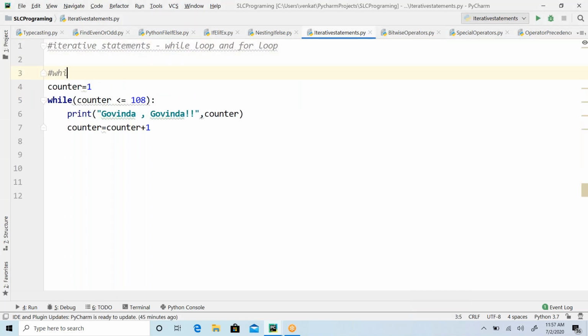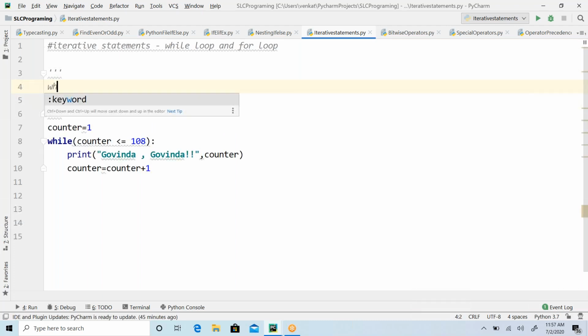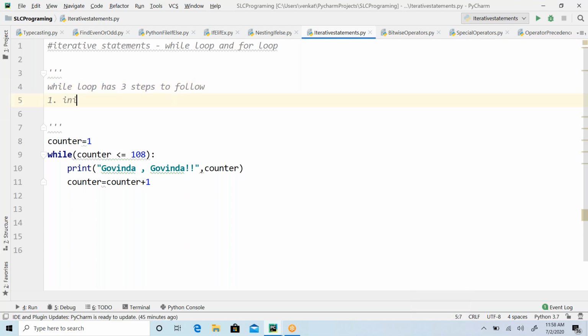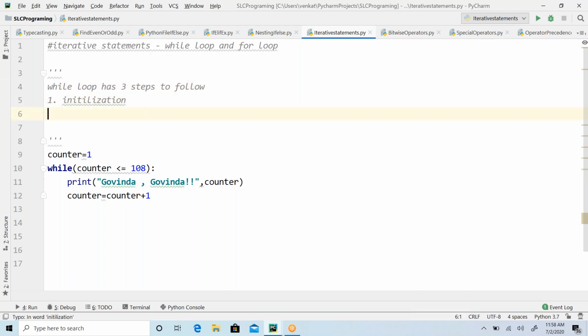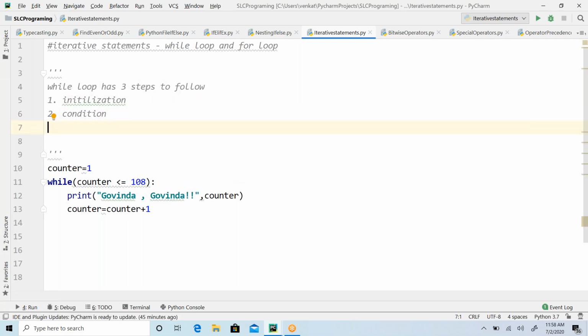So a while loop has three steps to follow: initialization, condition, then increment or decrement.